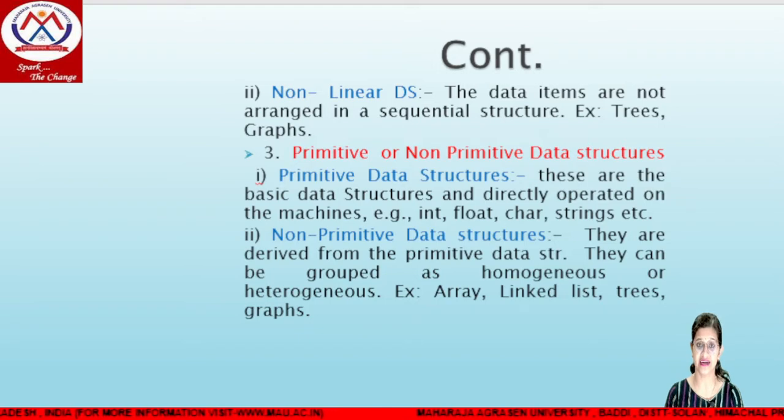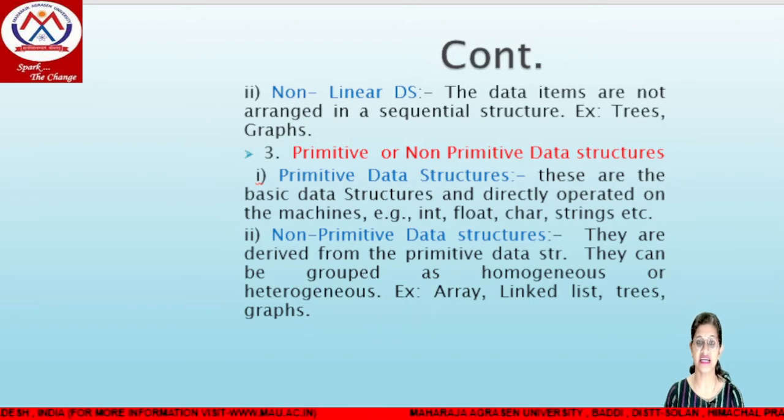For storing character values we use char, for a particular string we use string, and to store decimal values we use float. These are the primitive data structures. They are called basic data types because their range is very limited, but they are helpful in deriving the non-primitive data structures.